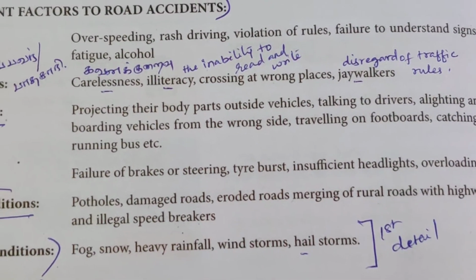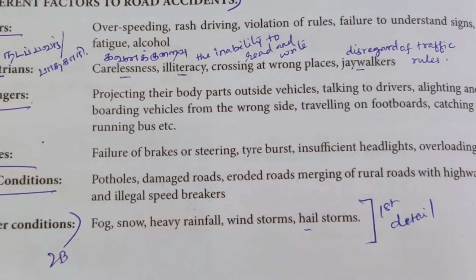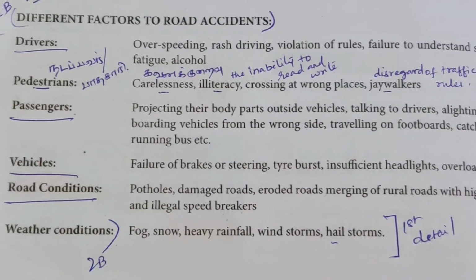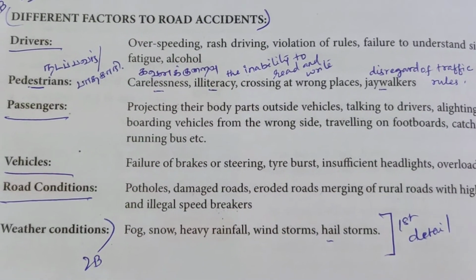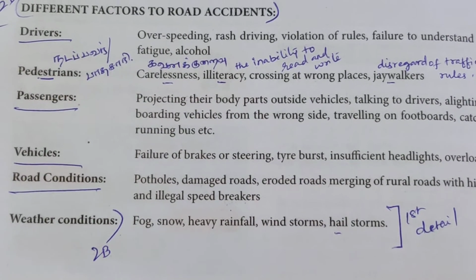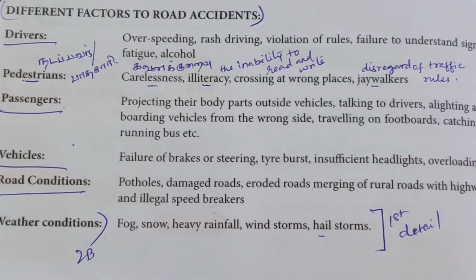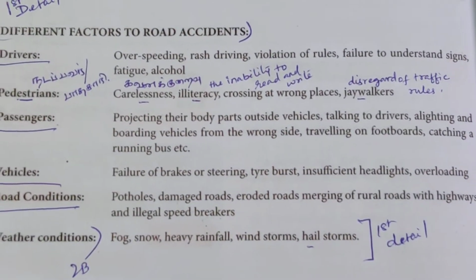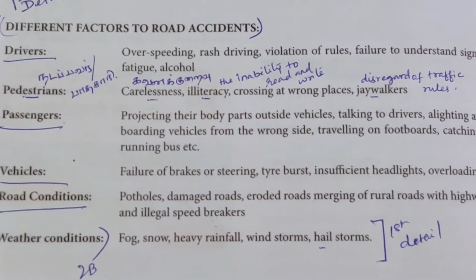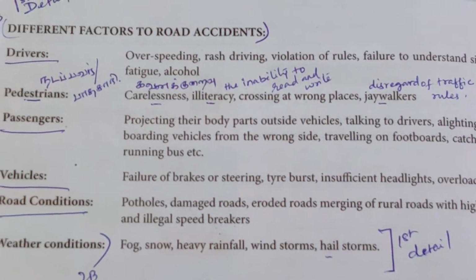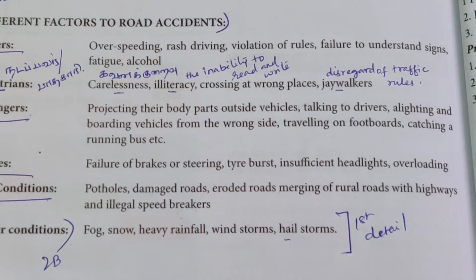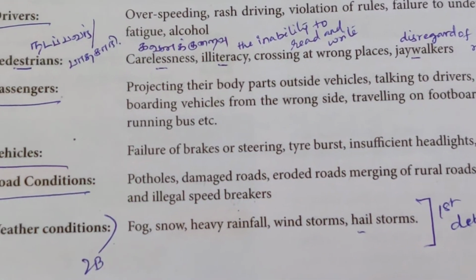Wherever you go, you will find speed breakers. As per their wish, they are just trying to put them up. Actually, where should it be there? As per the government, near the school, where the children are crossing, there it should be. Wherever your crossing level is there, to stop the limit, the limitation of your speed. For that purpose only they give us speed breakers. But illegally people started to put up speed breakers.